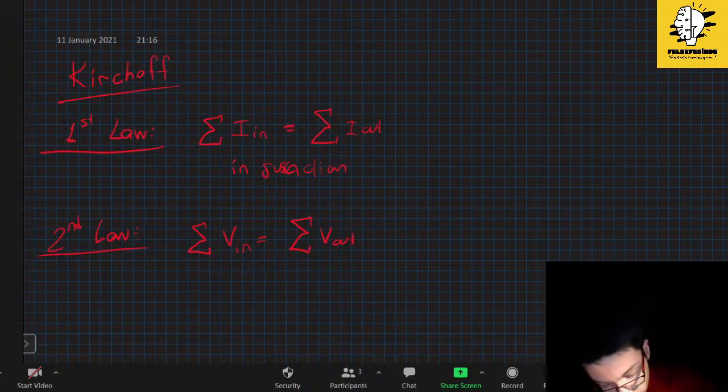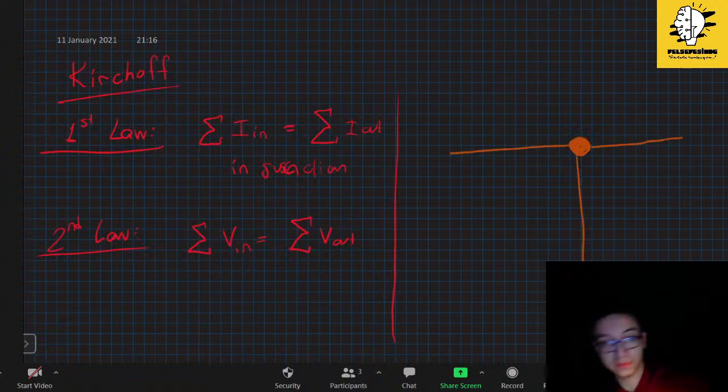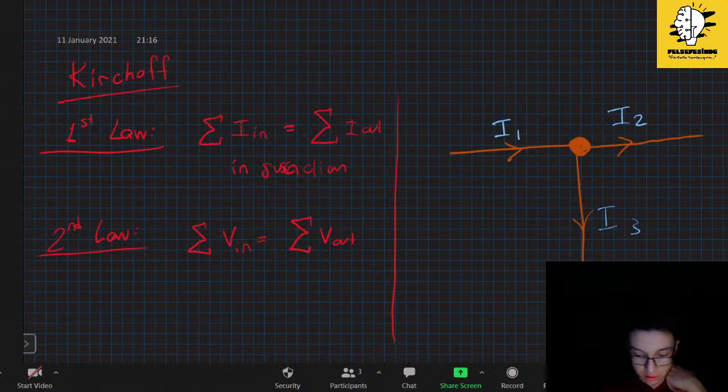So let me tell you, if we have a junction like this, imagine this, and I will say I have I1. Let's say I will change just this direction to have a variety, and this one as well. So I have I1 in this direction, I2 in this direction, and let's say I3 in this direction.